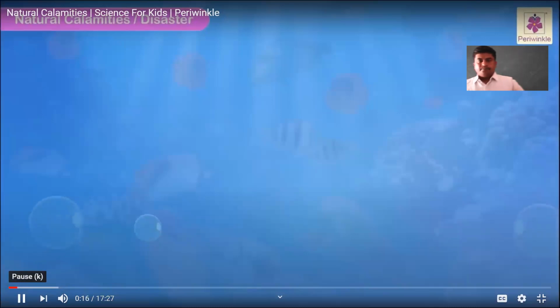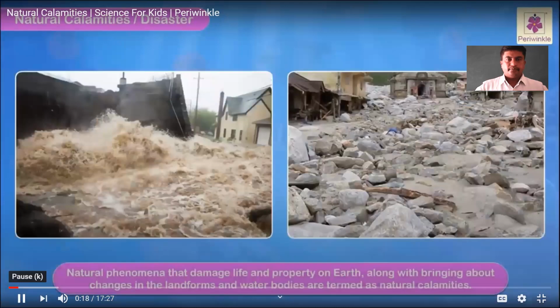Calamities, disaster, natural phenomena that damage life and property on Earth, along with bringing about changes in the landforms and water bodies, are termed as natural calamities.